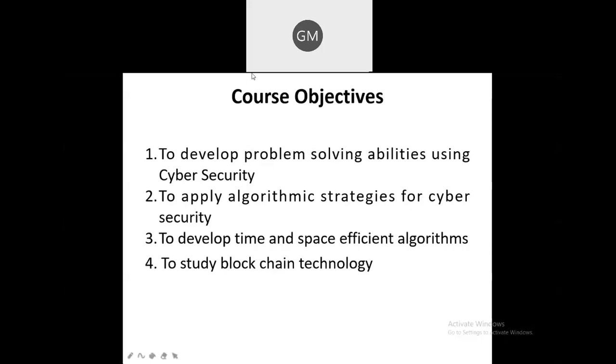What is the third objective given here? The third objective is to develop a time and space efficient algorithms. Means as in the DA or in data structure subjects, we have learned about how to find out the time complexity and the space complexity for any algorithm. Okay, in case of data structure, you are having the algorithm, like for example you are performing the sorting, or we can say merge sort. Suppose we are performing, so for that merge sort you are calculating the time and space complexity. Similarly here also you have to calculate the time complexities and the space complexities for the different algorithms of the cryptography. So therefore it is a third objective.